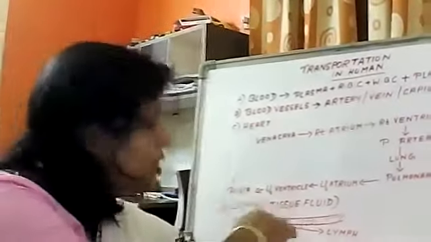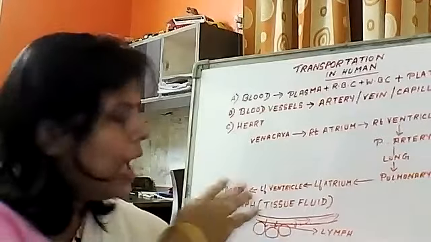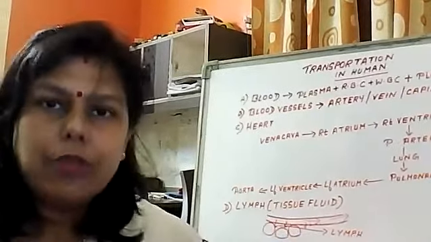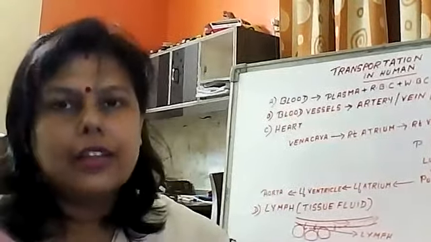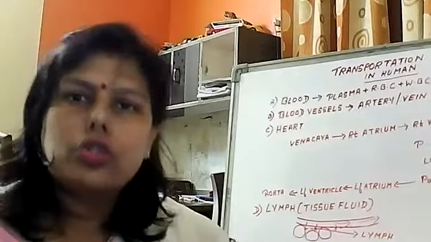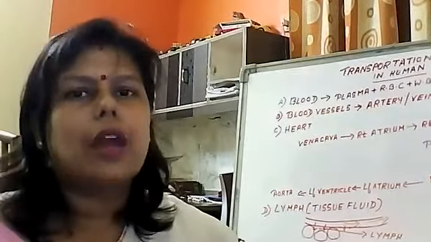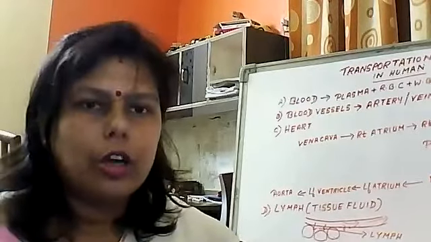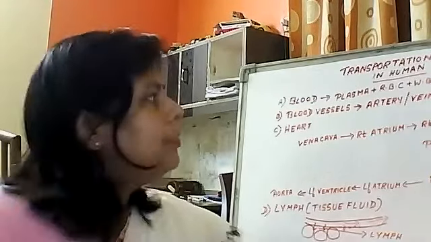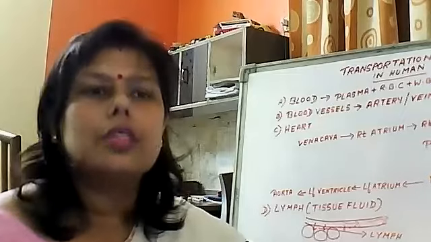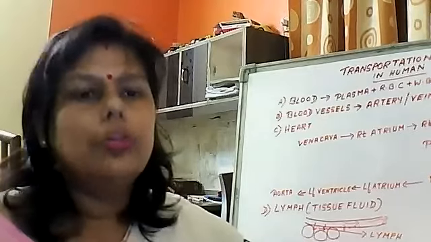So in this way, the lymph also helps in circulating some substances, like the fats, to those parts where they cannot be transferred through the blood vessel, to different parts of our body. So in this way, the whole transportation process takes place in human beings.